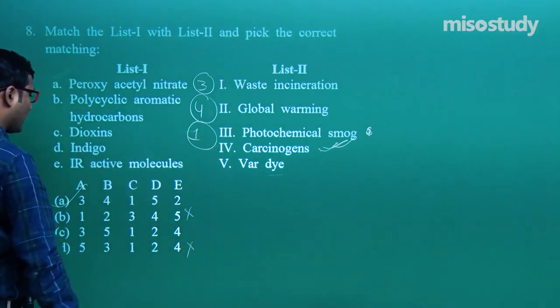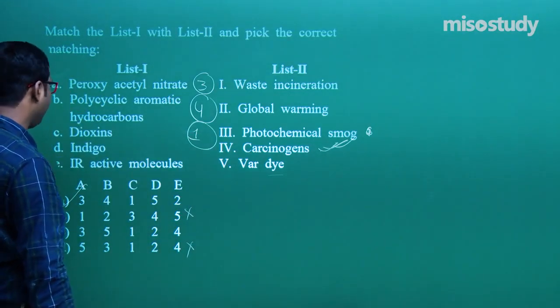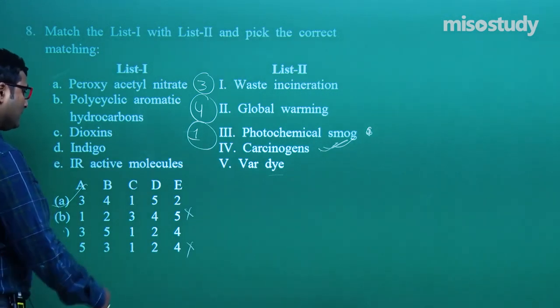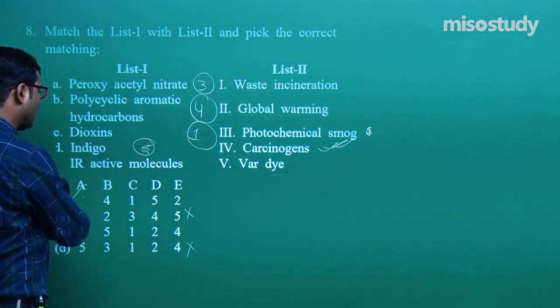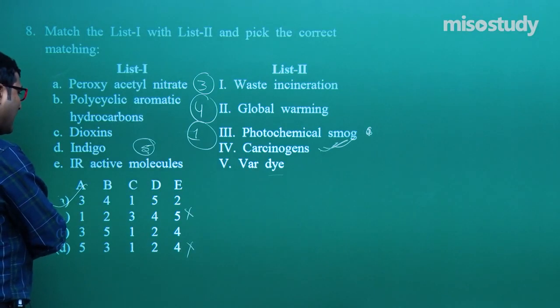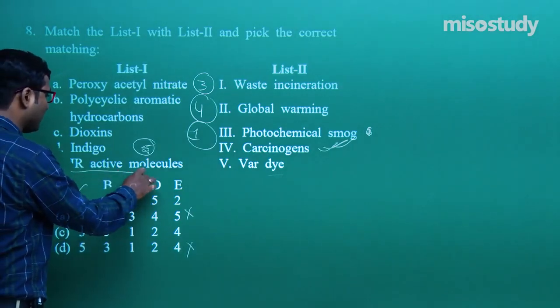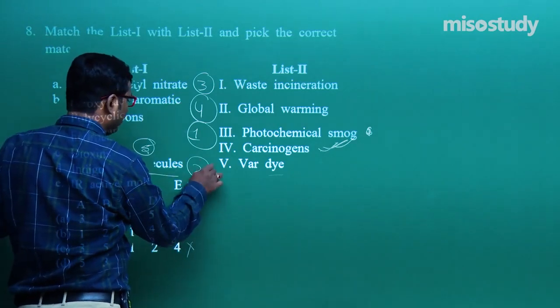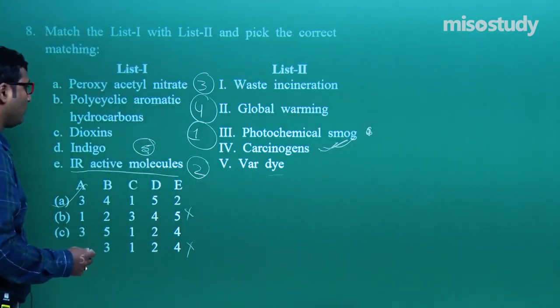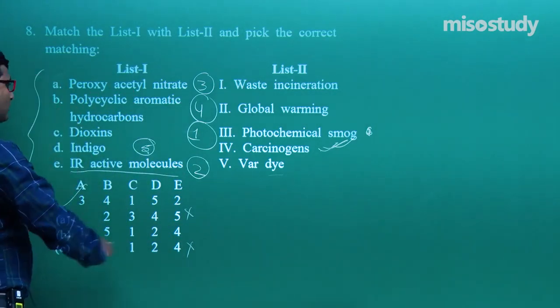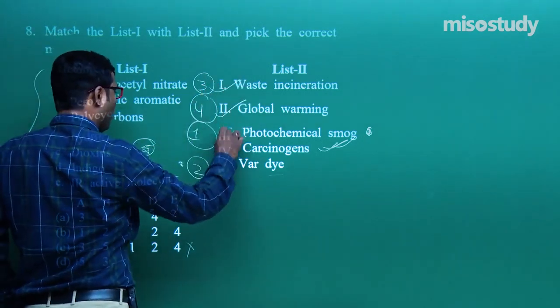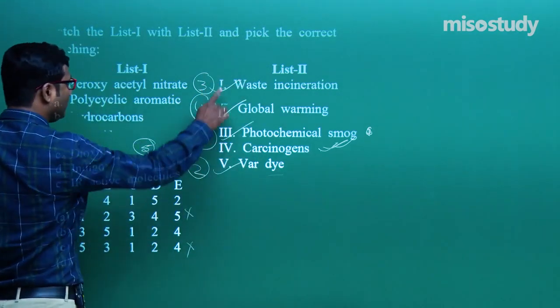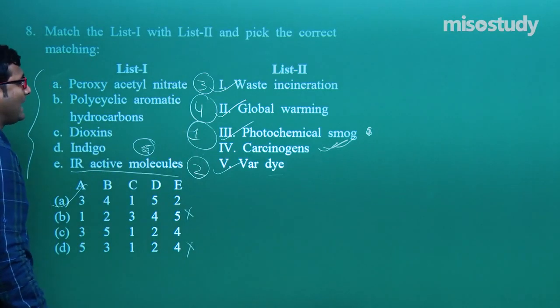Indigo, that is the word dye, 5 is the correct option. And the IR, infrared active molecules, that is global warming. So this is the correct option: 3, 4, 1, 5 and 2.